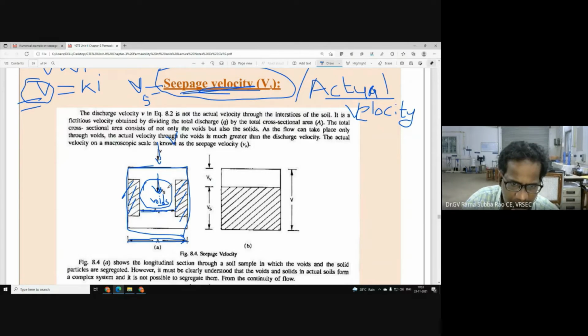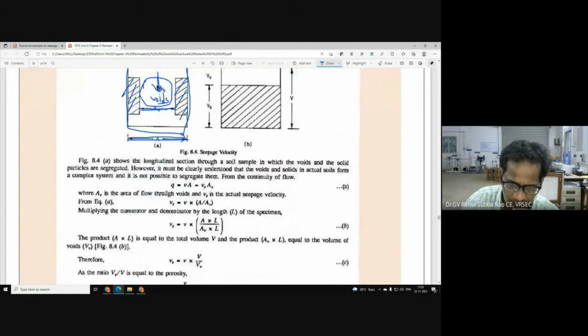Now let me apply the continuity equation. Everyone knows the continuity of flow. So A V is equal to Vs into Av. What do you mean by Av? Capital A is the total area of the soil, and A suffix v is the area of the voids.